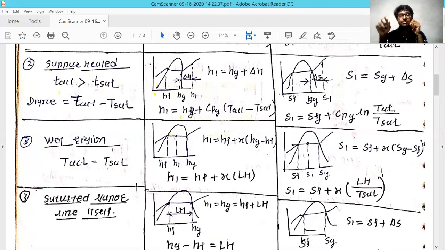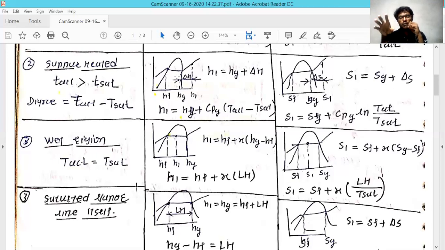That is nothing but Hf plus the substance, that is C into delta T, which is converted to Cpg. You can take a Cp because gas also has a different Cp value. Water has a different one, but gases have a different Cp value. That is why Hg plus Cpg in bracket T actual minus T saturation condition.